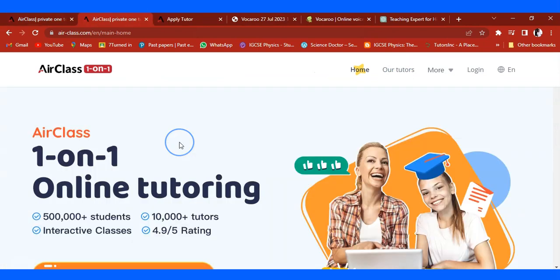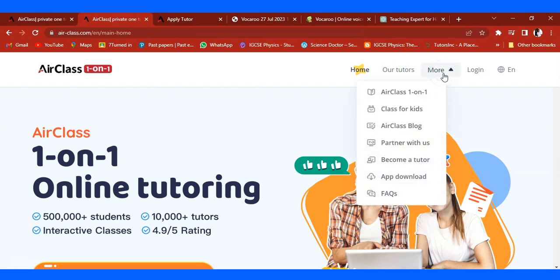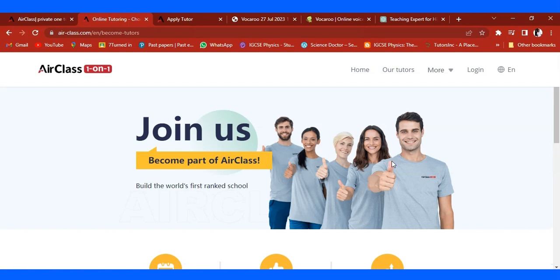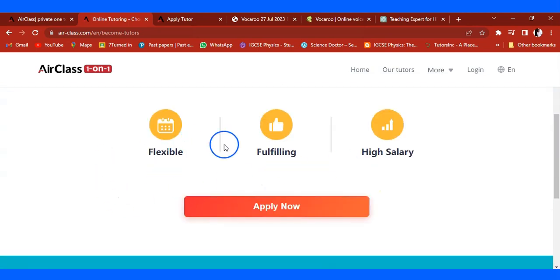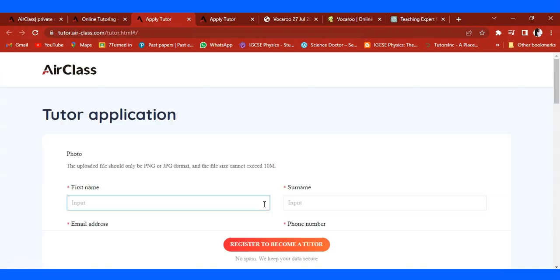opportunity for you. Now, once you are on the platform, AirClass one-on-one, if you want to apply to become a tutor, you just go to this section where we have more. Then you go down, and you can see a section you can click, which is become a tutor. That's where you're supposed to click. Once you have clicked on that, you will see a section to apply. Go there and click on that. Just give it time.